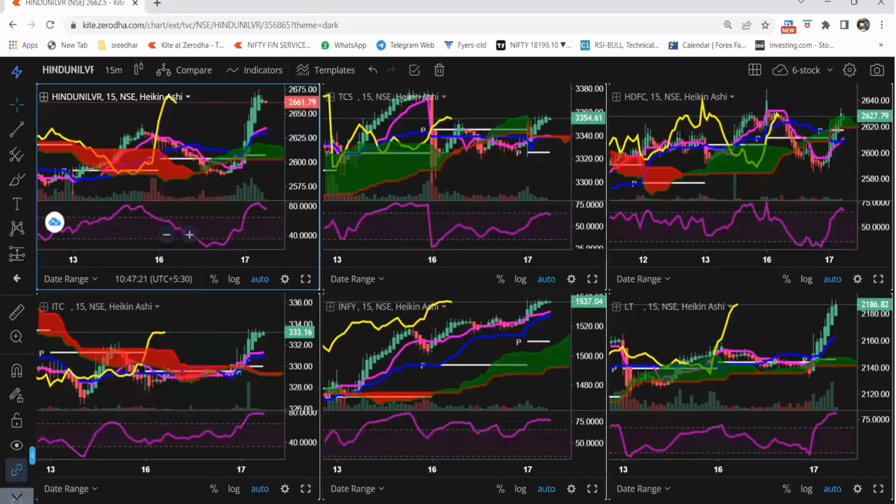And these are the main eight stocks. For example, we look at Reliance, State Bank, Hindustan Unilever, TCS, HDFC, ITC, Infosys, and L&T. These eight stocks play a major role in the stock market. Let's assume one of the stocks is performing very well, then the market will not fall so easily.